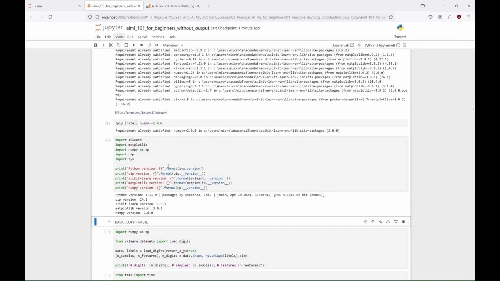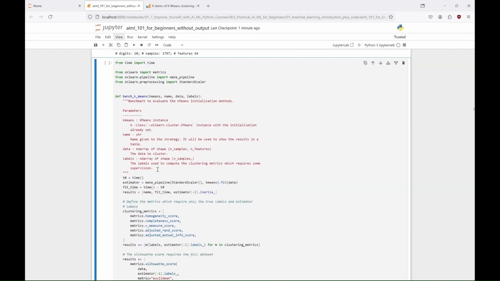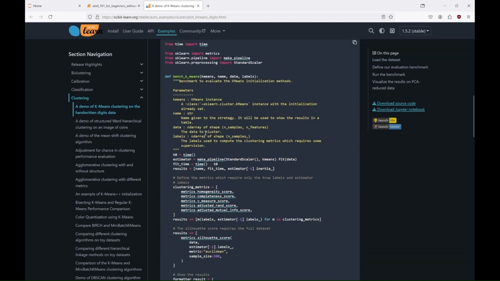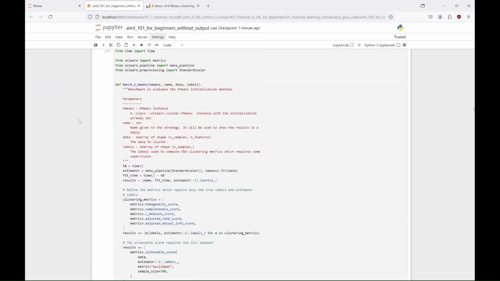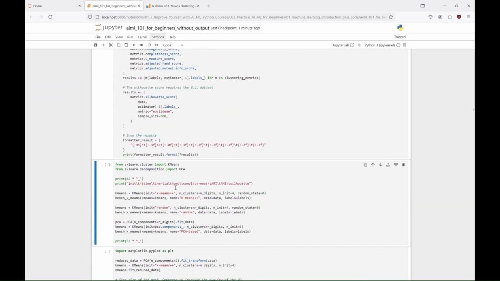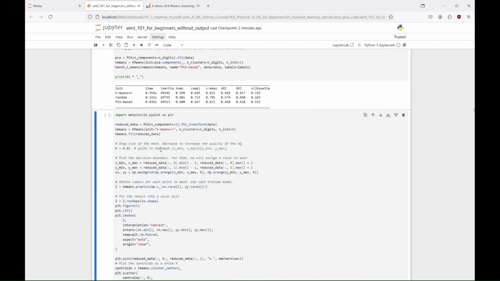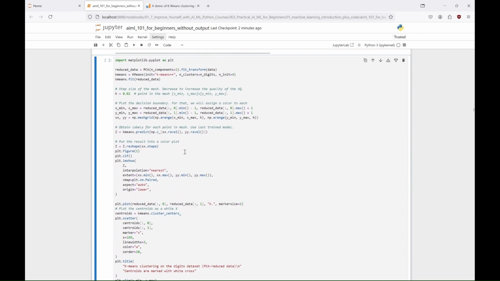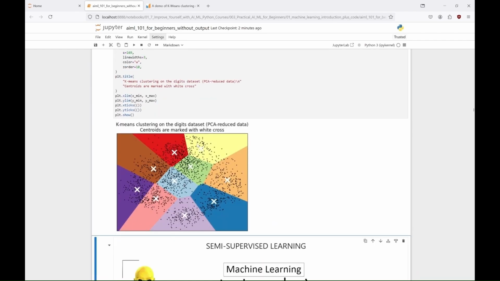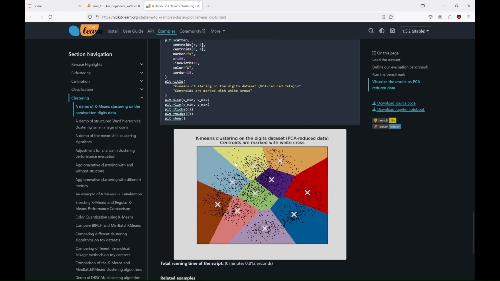In this case, k-means clustering will partition the dataset into a predetermined number of clusters, each representing a distinct digit. By applying this algorithm, we can explore and visualize the inherent patterns in the data, allowing us to identify how well the model groups similar handwritten digits together. This approach is particularly useful for tasks such as image segmentation and pattern recognition in large datasets.